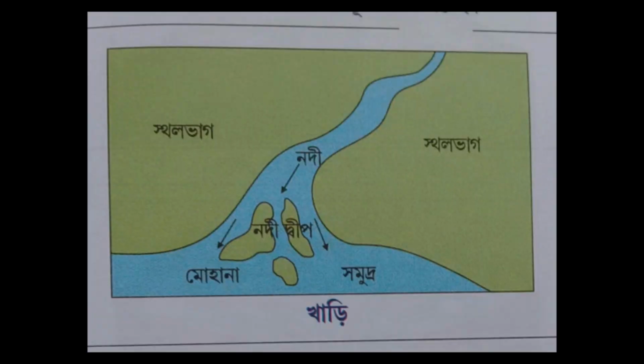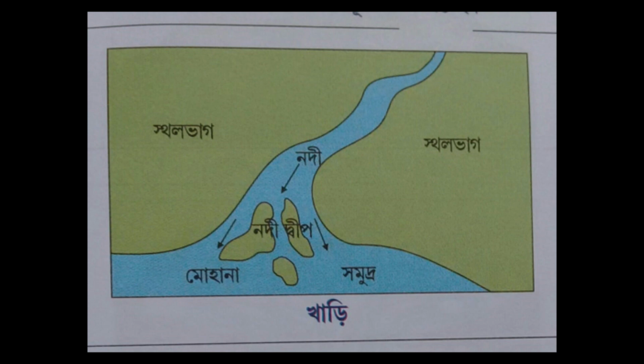The last landform is the estuary. Saline sea water can enter a river. As you have seen, the river terminates its flow in the sea, but at the time of high tide, sea water enters the river basin. The shape of the mouth is like a funnel.